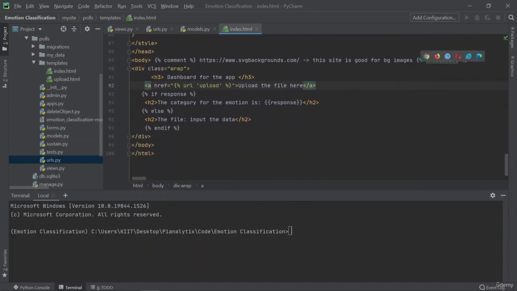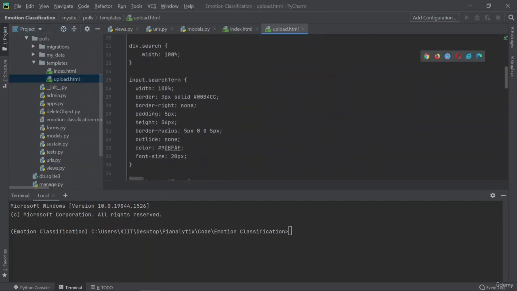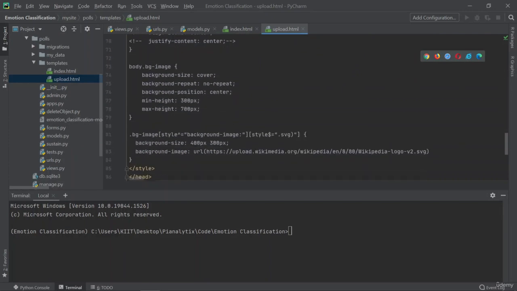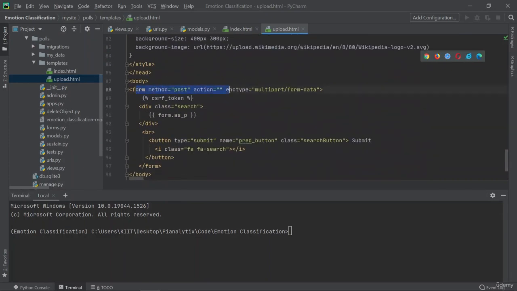user. So as you can see, I have given a URL where if a user clicks, he would be redirected to the upload page. And in the upload page, again, this is just CSS. Then here you can see that I'm creating a form, and this form is now taking some data, but you can see there's no input tag here, right?